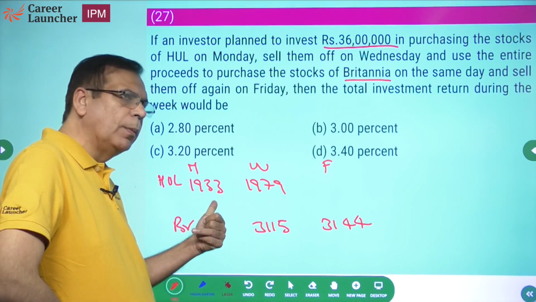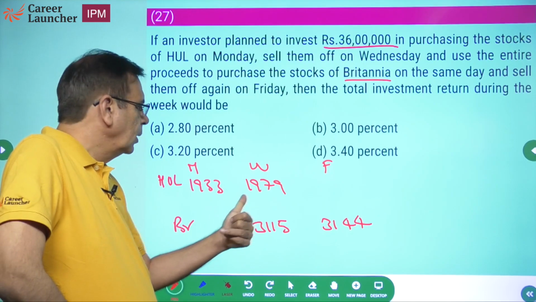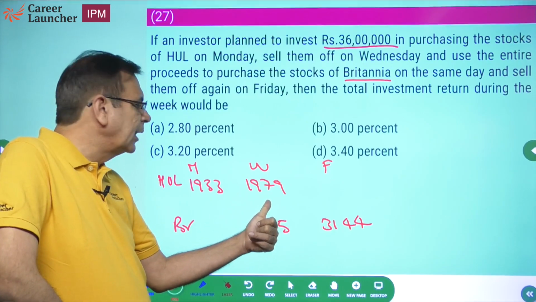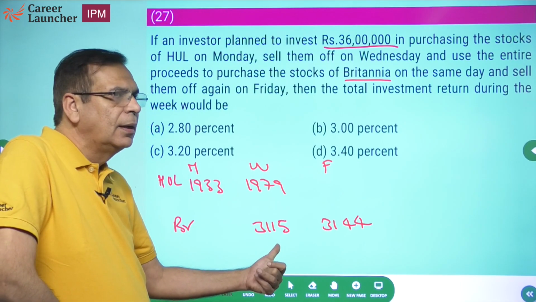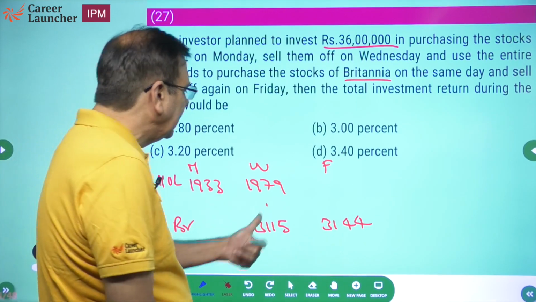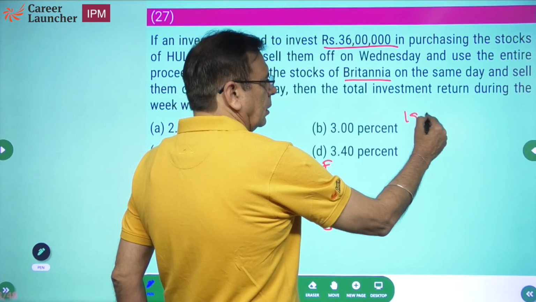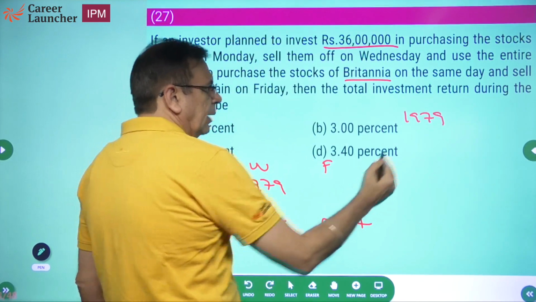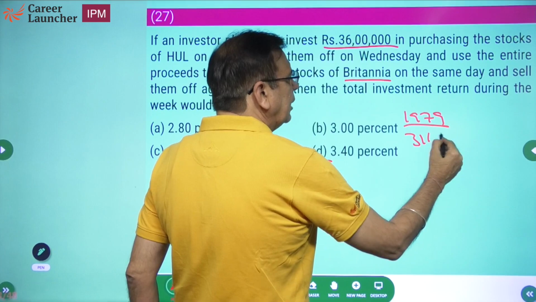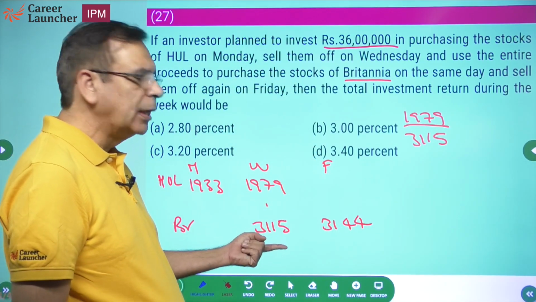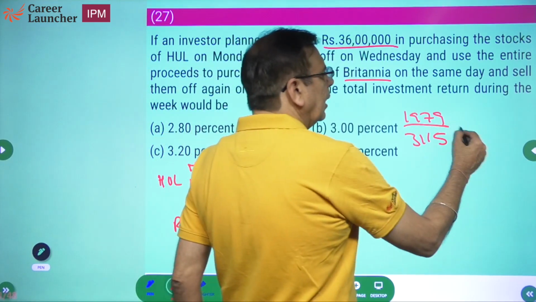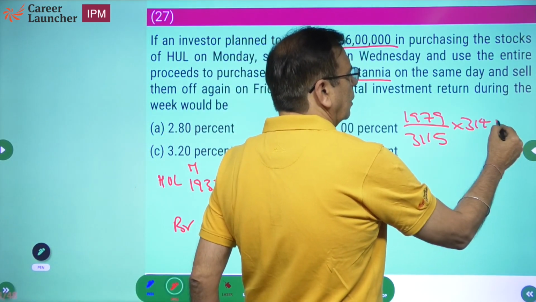Assume he has so many shares, so 1933 rupees. He gets 1979 rupees. For 1979 rupees, how many shares of Britannia will he get? And what will that become? So this 1979 rupees, he will get so many shares of Britannia because the price of Britannia is 3115. And when he sells, he will get this much.